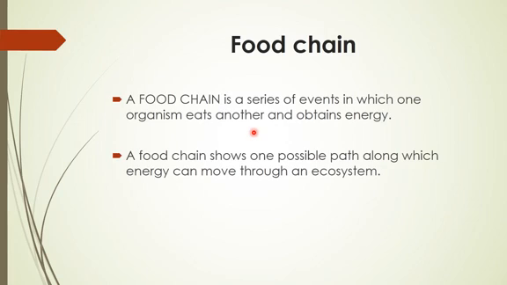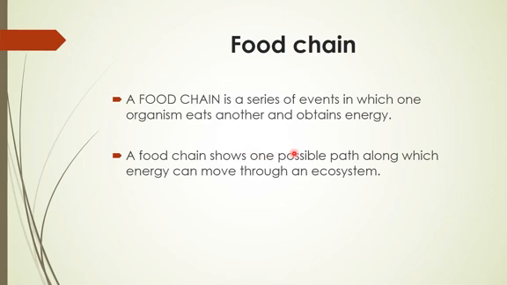We eat mutton, sheep, goats, and we eat some plants also. So we obtain our energy by eating other living things. That is in the form of a chain, so that is called a food chain.